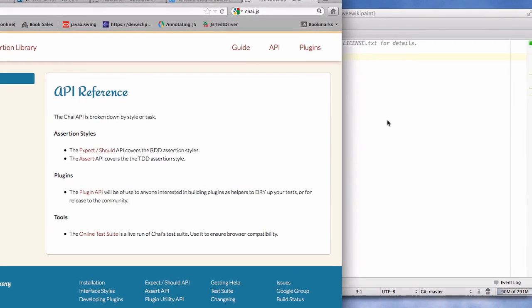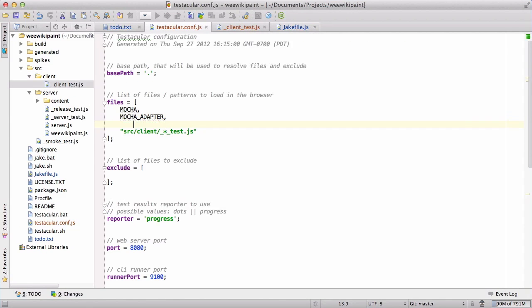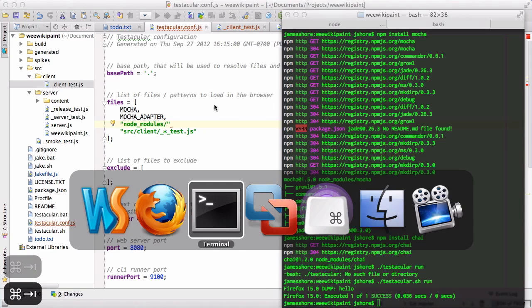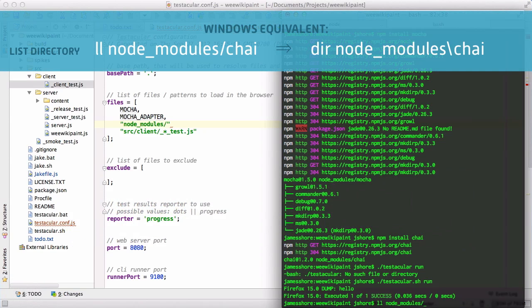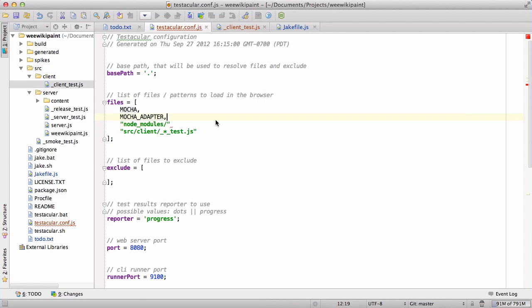We're going to need to tell Testacular to send Chai over to the browser. So let's do that. And that's going to be in node modules, where is it? I think it's in chai, yeah, chai/chai.js. Let's remember that comma.